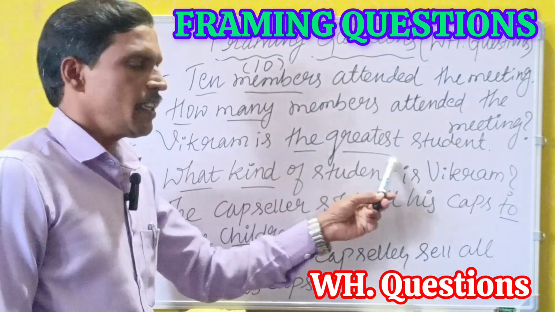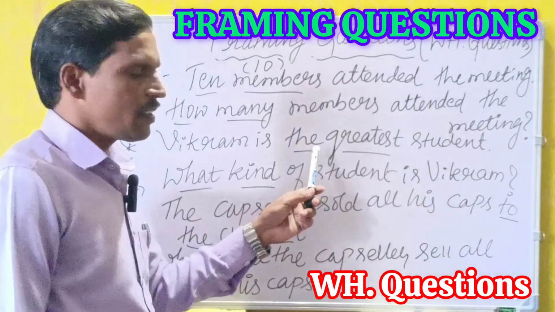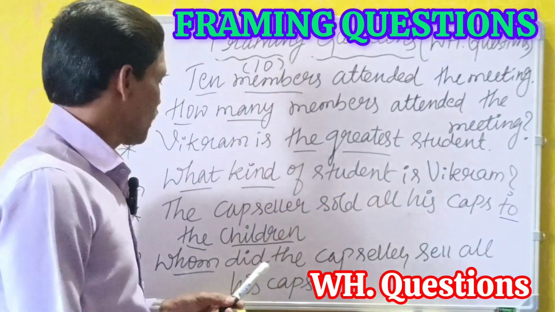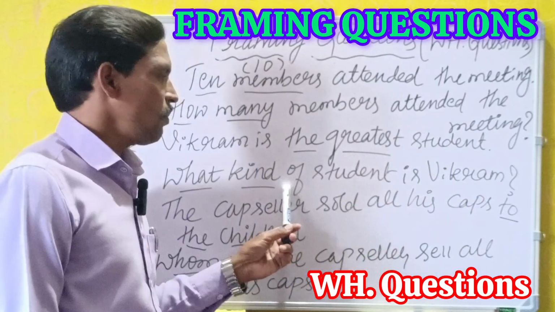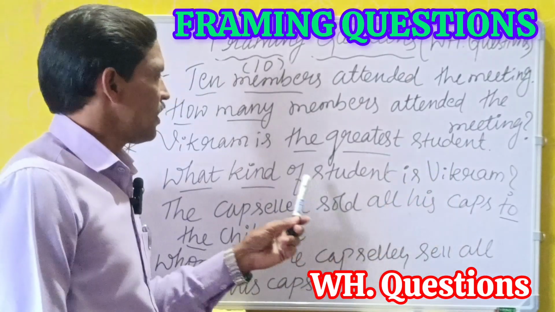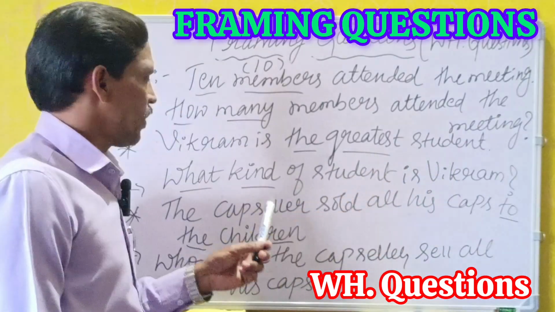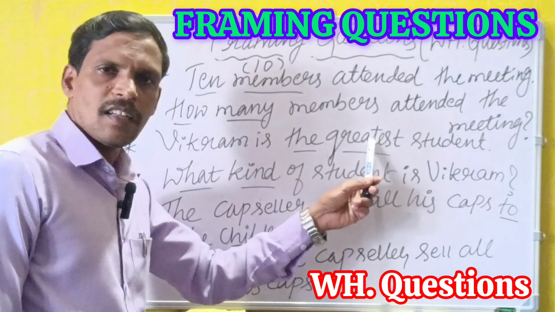Vikram is the greatest student. The underlined words are the greatest. The question is, what kind of student is Vikram? The answer is the greatest. So what kind means the answer is the greatest.